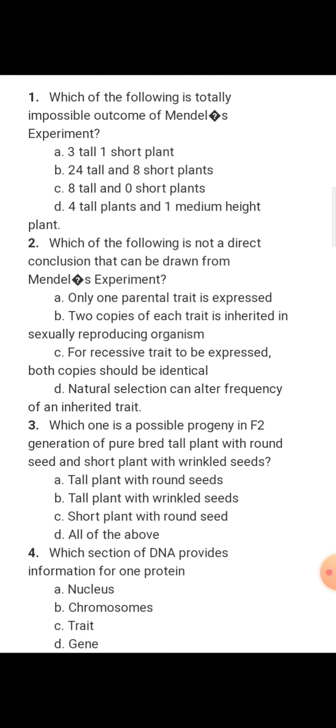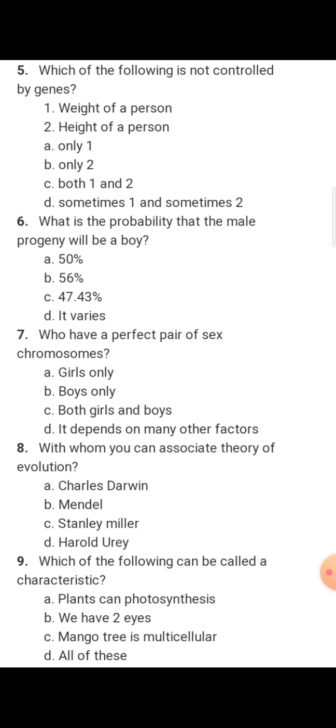The next question which comes, which section of DNA provides information for one protein? DNA provides information for one protein. The answer will be, of course, the gene. Which of the following is not controlled by gene? The height, weight, only one, only two, both one and two, sometimes one and sometimes two. Okay, you see, the height of a person, it is not controlled by gene, right? So the correct answer will be option B, that is only 2, that is point number 2, the height of a person. It is not controlled by gene.